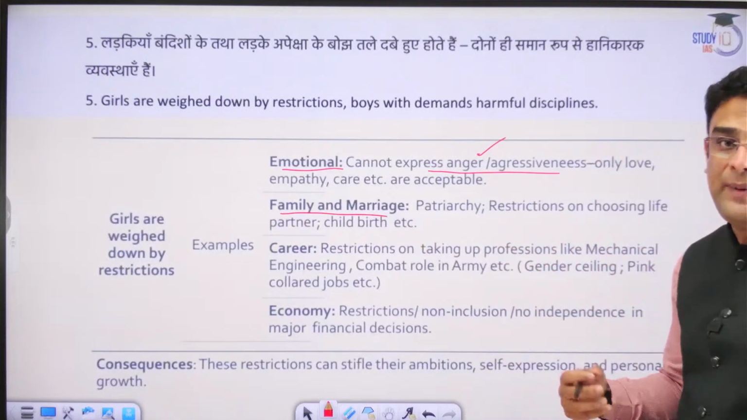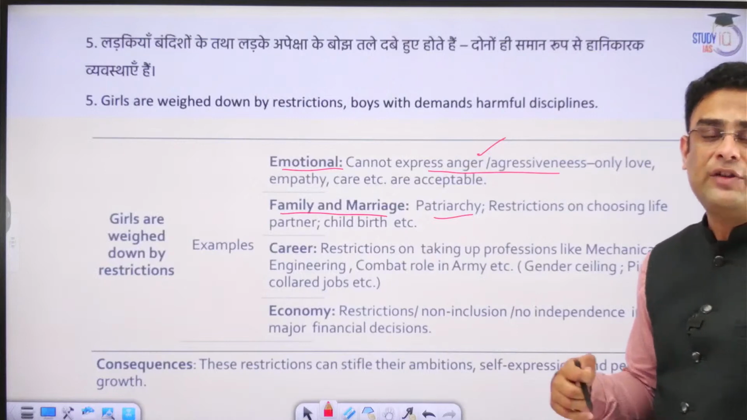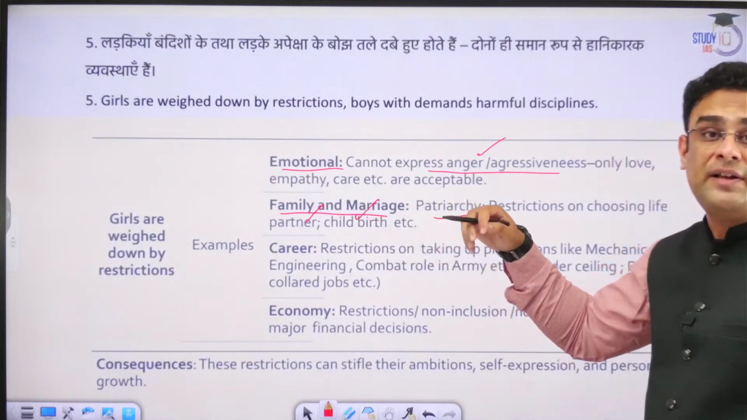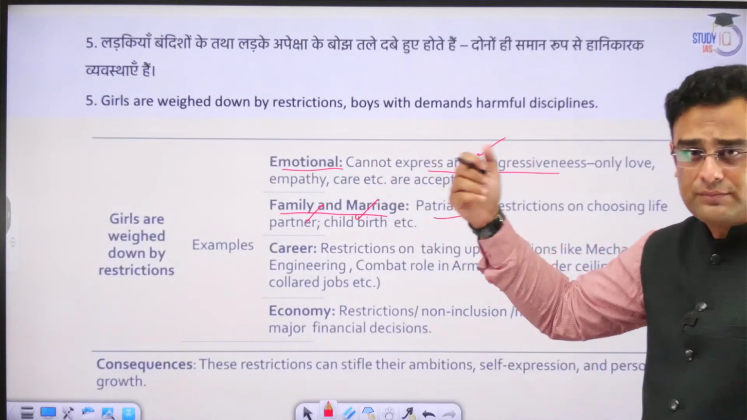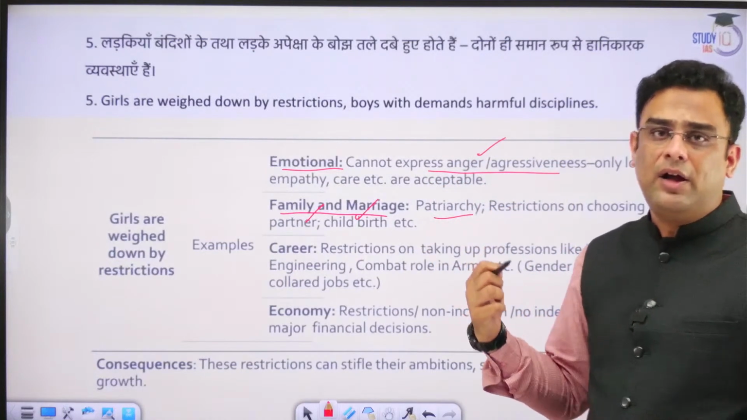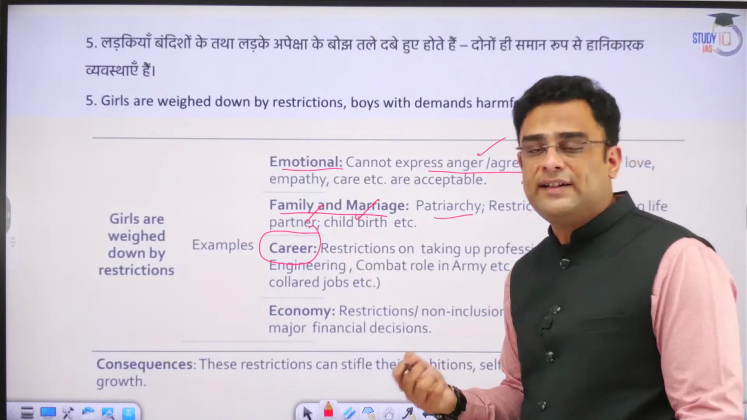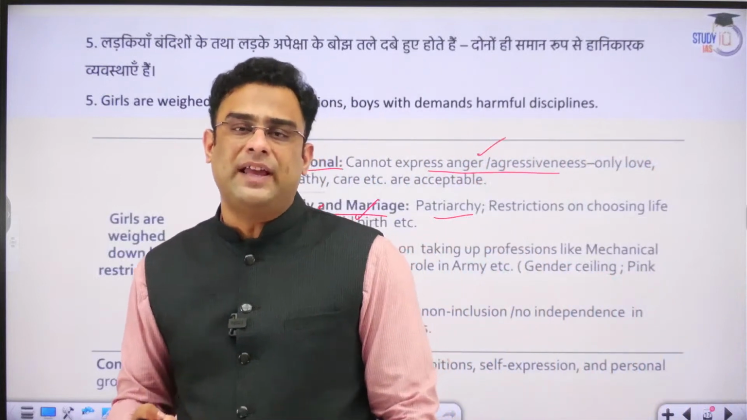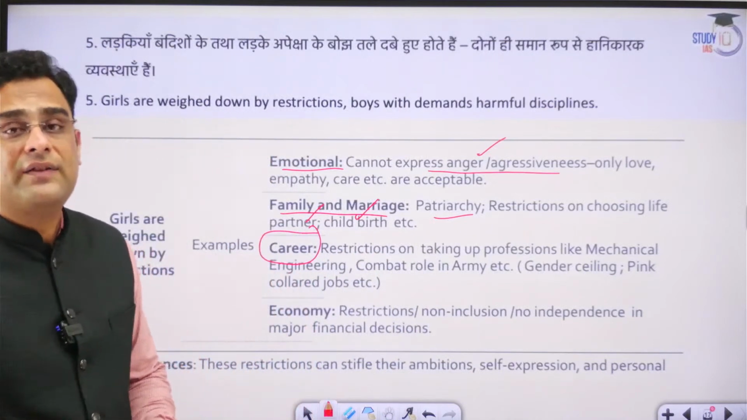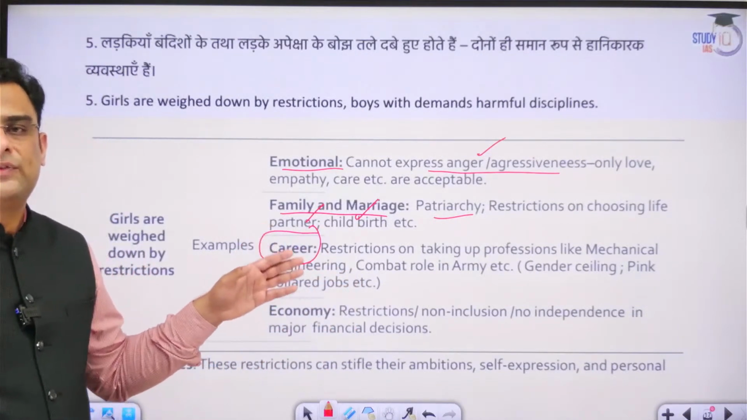Family and marriage. In a patriarchal society like ours, and also many others, what do we see? There are restrictions on the choices that a woman can make, from selecting a life partner to choices related to having children or family planning. All of these things the girl cannot decide. It is a male member of the family who actually decides. Similarly, in terms of careers too, there are certain set norms. Although these are breaking in recent times, we are still far away from a status of equality. Certain careers are considered suitable for girls.